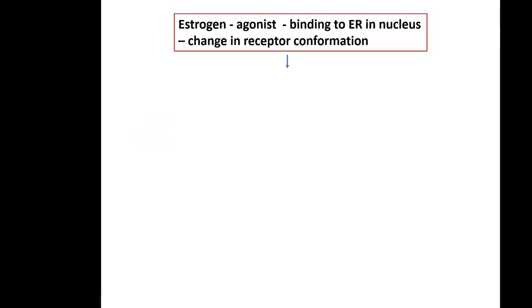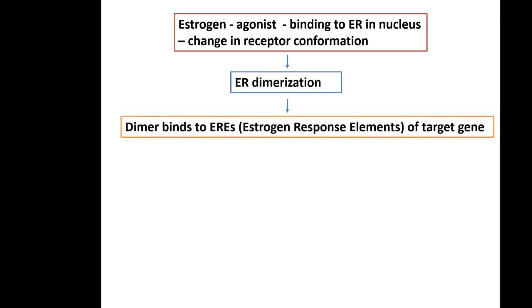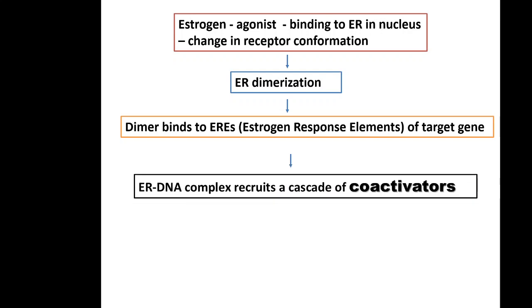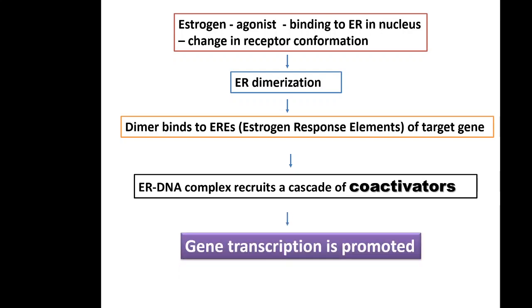So again, simply: first estrogen will bind to the estrogen receptor. There will be some change in the receptor state. Then there will be receptor dimerization. Then this dimer will bind to ERE. Then this ER and DNA complex will recruit a cascade of co-activators, and these co-activators will promote gene transcription.